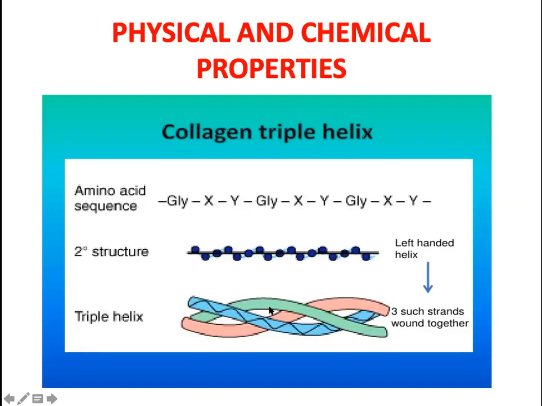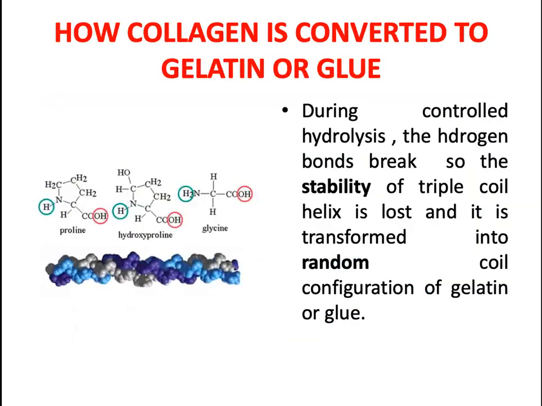Collagen has a typical structure called a triple helix structure, and the curving is basically because of the proline. Wherever the proline is present in that structure, it will have a bend because proline has a ring, and it gives a bent shape. Here you can see the proline has a ring structure, and this is the post-translational product, hydroxyproline, and we have the glycine. These three are held together by hydrogen bonding in the collagen.